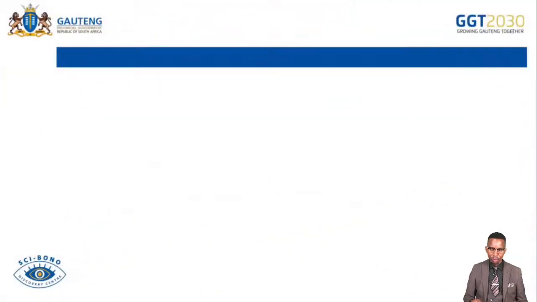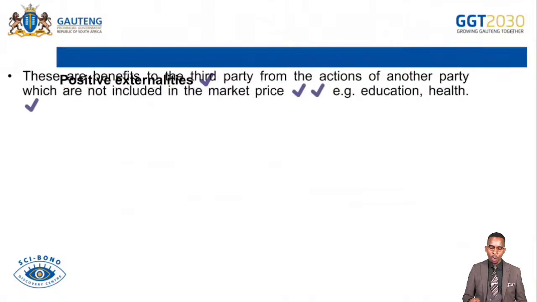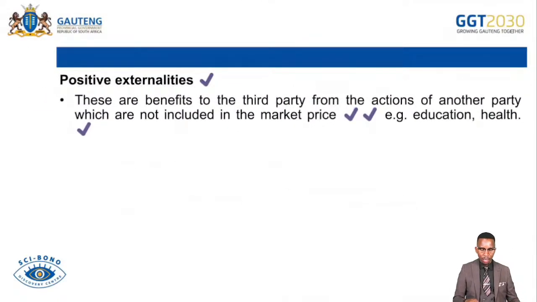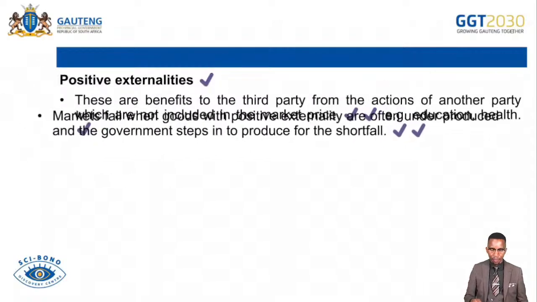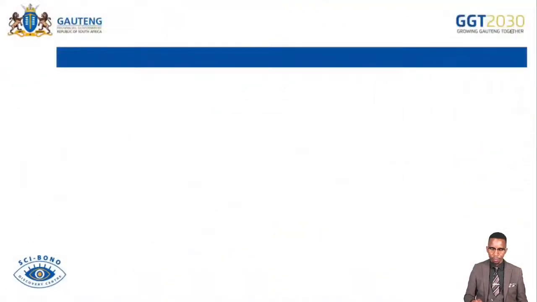And then we continue. Positive externalities. These are benefits that spill over and are enjoyed by a third party. So these are benefits to the third party from the action of another party which are not included in the market price, e.g. education or health. Markets fail when goods with positive externalities are often underproduced, and the government steps in to make up for the shortfall. And then an additional part.